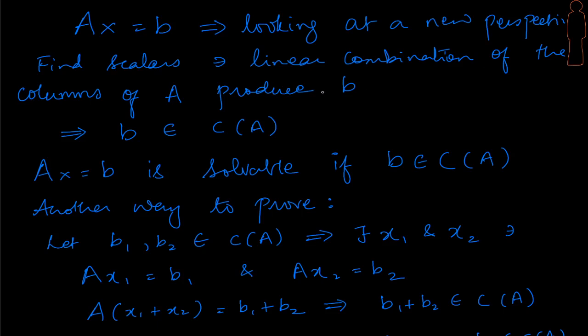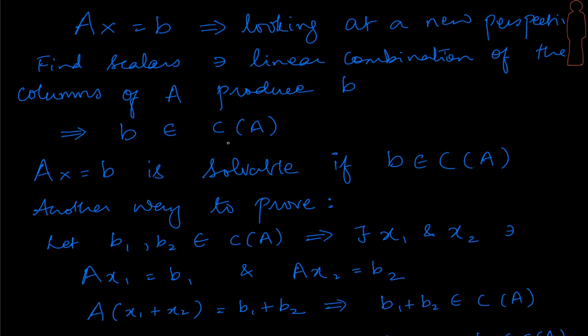And what does that mean? It means that the right hand side is a linear combination of the columns of A. What does that mean? That means that b must belong to the column space of A. Or I can say that this equation is solvable. We can have a solution only if b belongs to the column space of A.